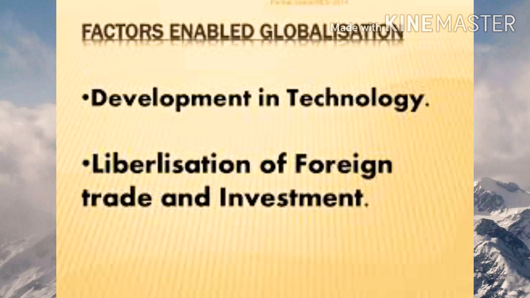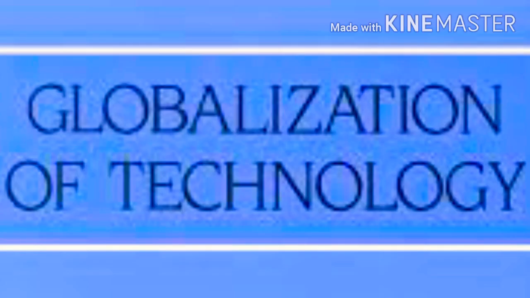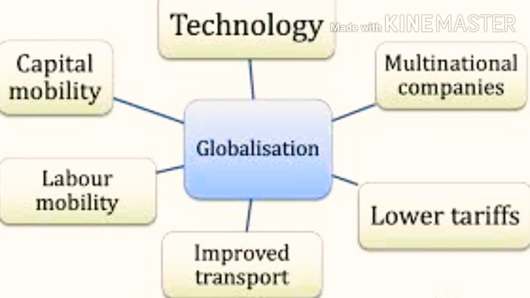The next topic we want to study related to this chapter is the factors that have enabled globalization. In this topic, there are 2 main factors that enable the globalization process to work properly. They are technology and liberalization. First of all, we want to study in detail how technology helps in the development of the globalization process. In technology also, we have 2 examples to understand how it helped to have a rapid growth in the development process.